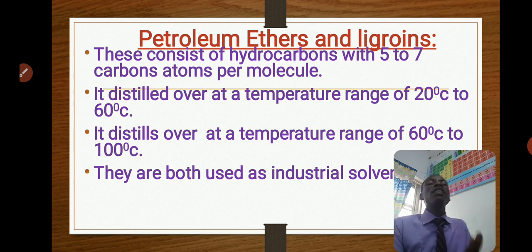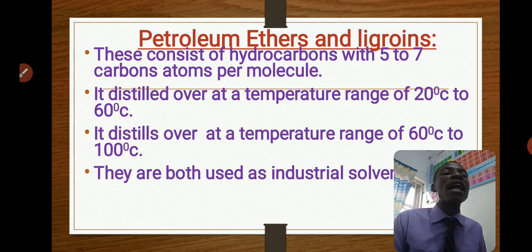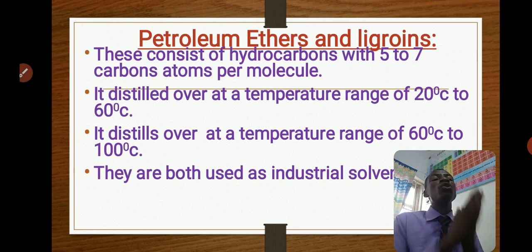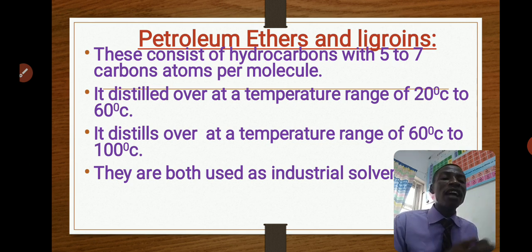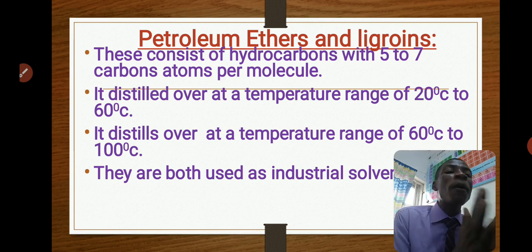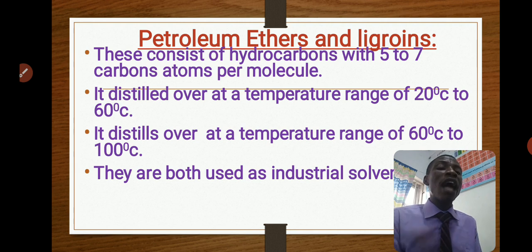So the second fraction is petroleum ethers and ligroins. Petroleum ether is referred to as light petroleum, while ligroin is referred to as light naphtha. This fraction of petroleum is made of those that have 5 to 7 carbon atoms in the hydrocarbon.